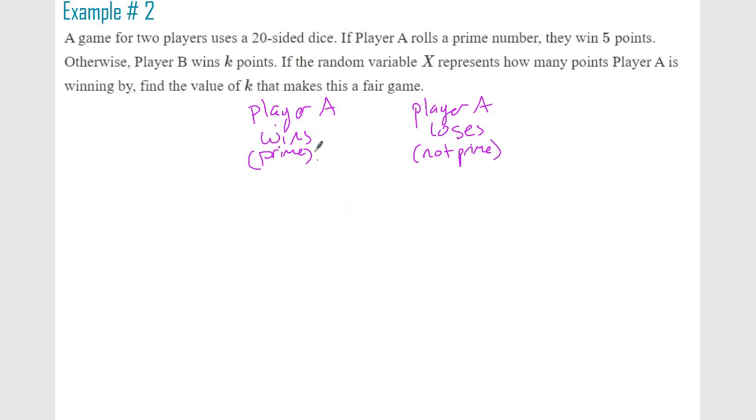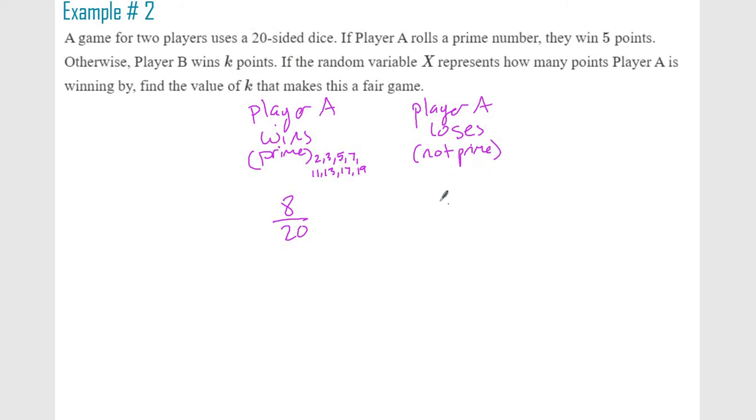Well, think about what a prime number is. Hopefully you know what that is. It is your 2, 3, 5, 7, 11, 13, 17, 19. So we have 8 options out of a 20-sided die.